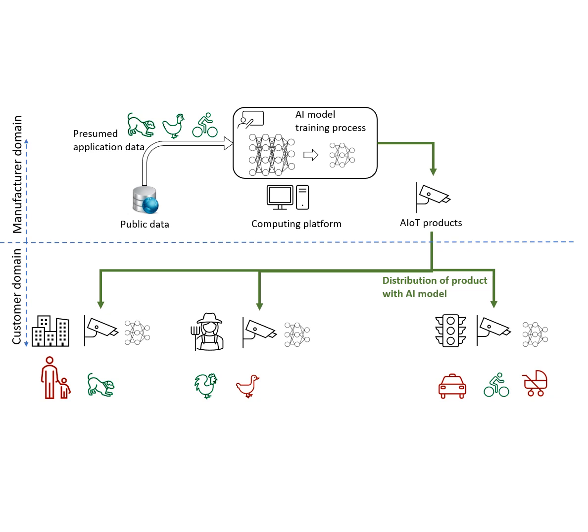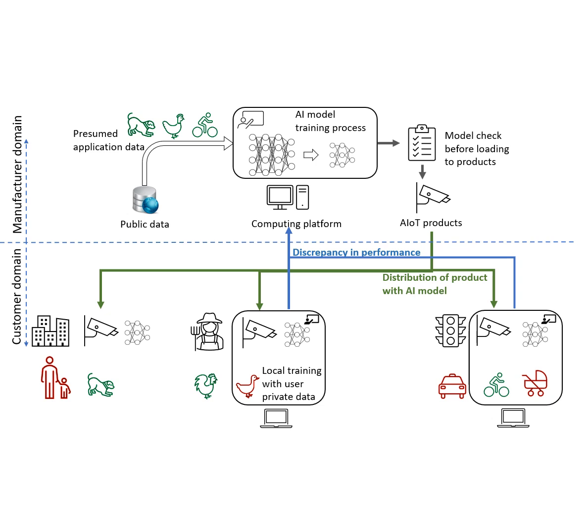Knowledge distillation is used to train a small model from a large model with presumed data. For instance, the company assumes that the smart cameras are used to recognize dogs, chickens, and bicycles. The model generated during knowledge distillation in the manufacturing domain is deployed as the edge AI model in the customer domain. However, real-world data may differ significantly from the dataset used to train the original models, potentially including rare conditions or corner cases. This discrepancy can reduce inference accuracy.